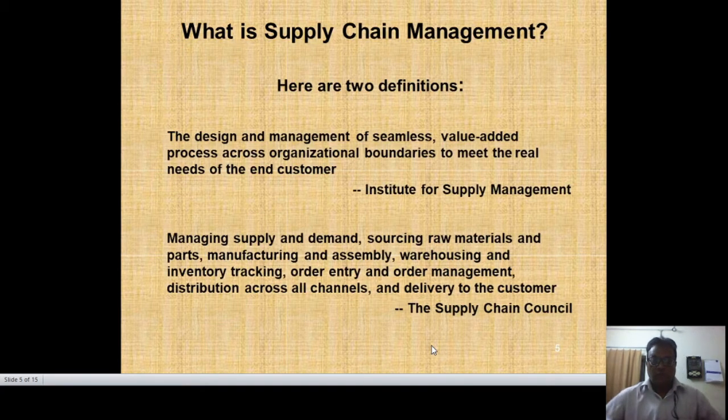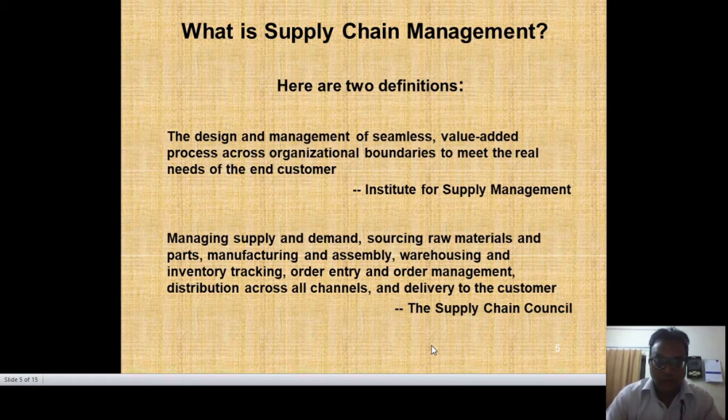Now I have shown here two definitions of supply chain management. One is from the Institute for Supply Management, and the second is from the Supply Chain Council. In this, things are very clear: the design and management of seamless, without any hindrance, value-added processes across organizational boundaries to meet the real needs of the end customers. This is known as supply chain management.